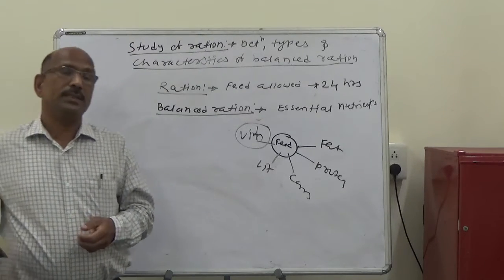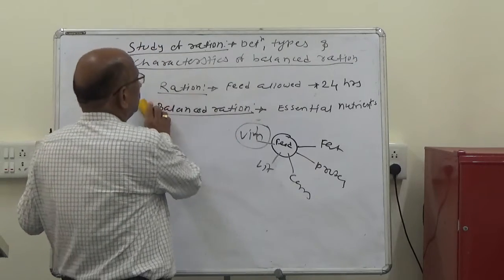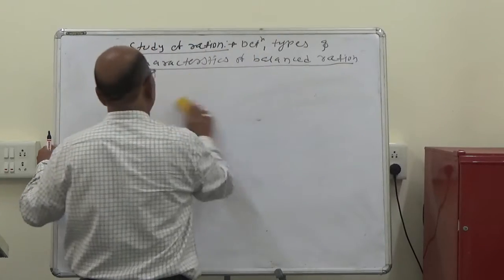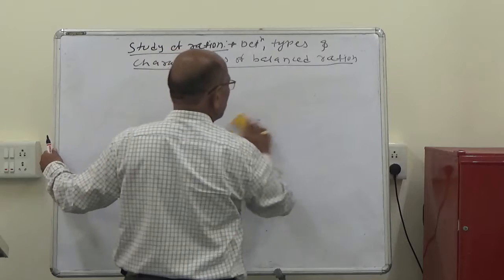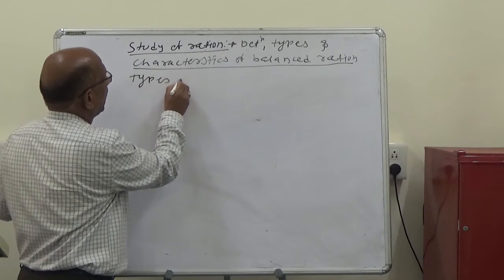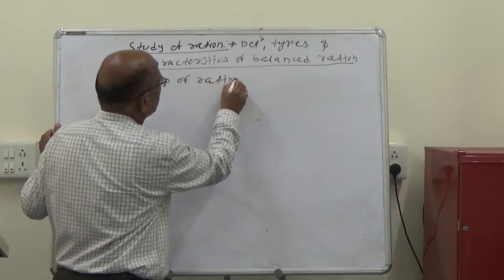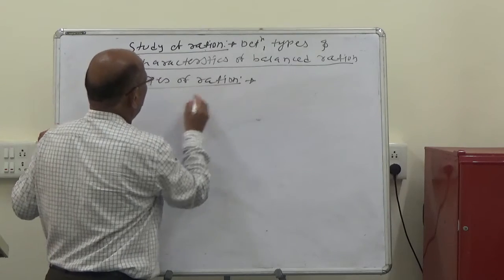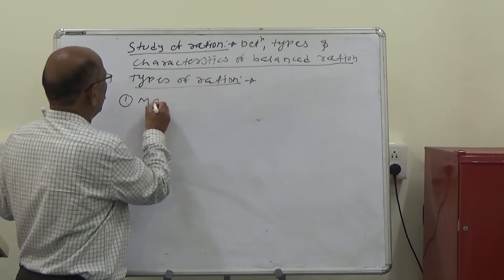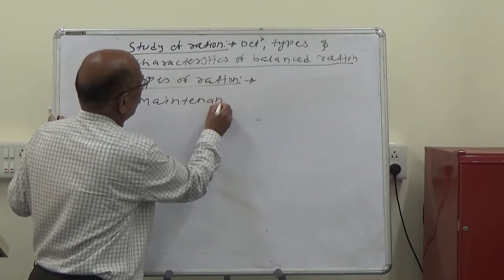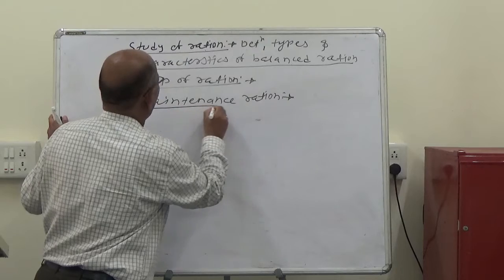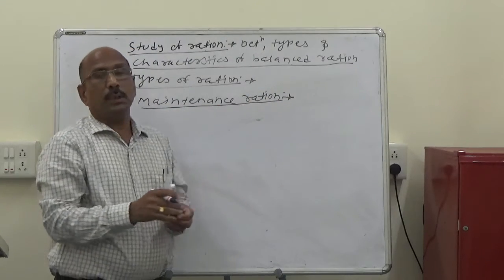After the balanced ration, next there are the different types of rations. The first is the maintenance ration.